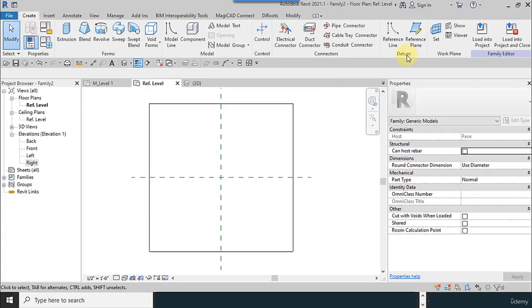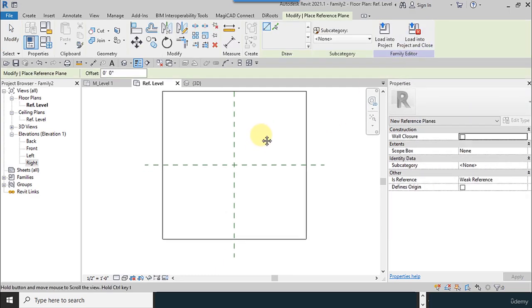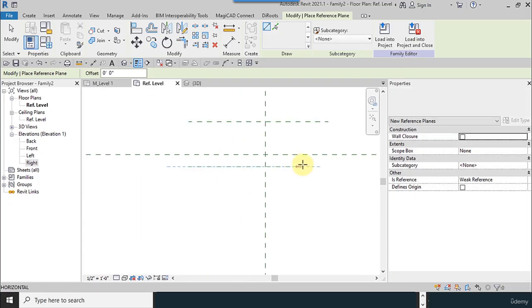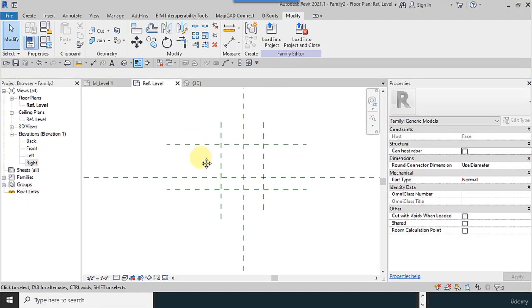I use Create, and from the Datum panel, I use the Reference Plane. It is used to draw additional references to draw my shape correctly. So I draw some lines, and another one here, and another one here. These are additional.